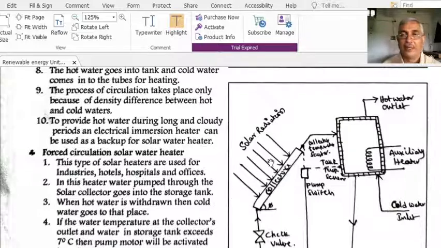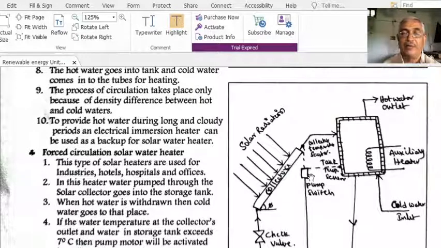You will get the hot water here, and of course you have cold water ready here, right? In the previous case, cold water itself went into the collector, but now cold water is allowed into the collector by means of the pump only when the temperature difference between hot water and cold water is more than 7 degrees centigrade.